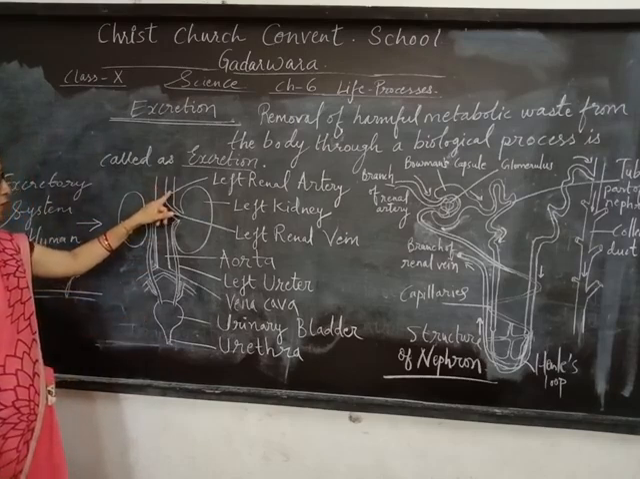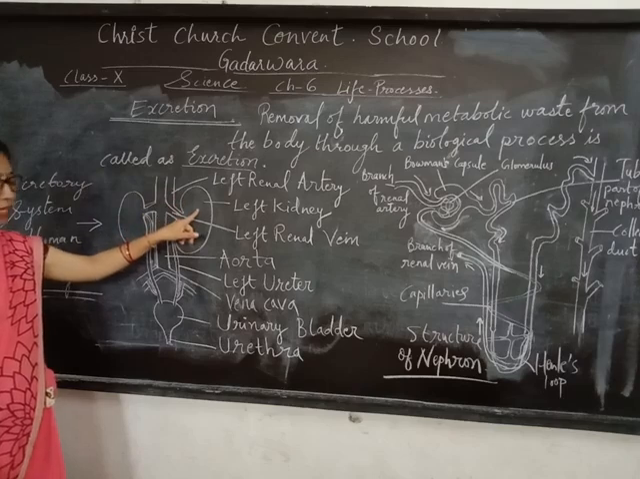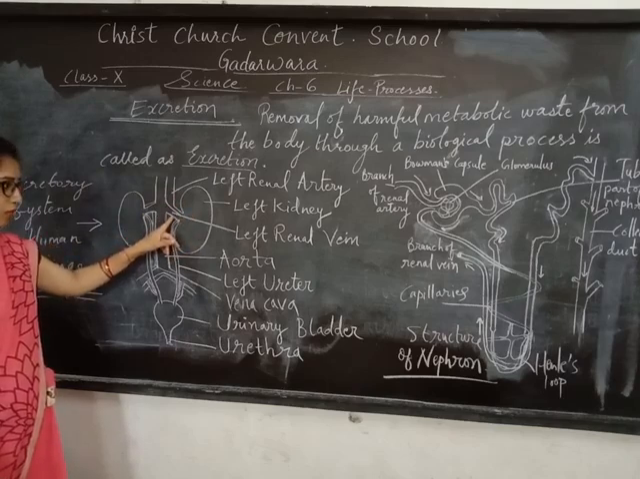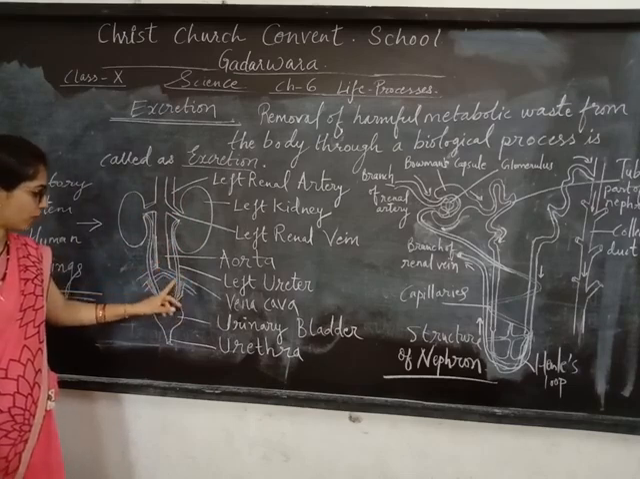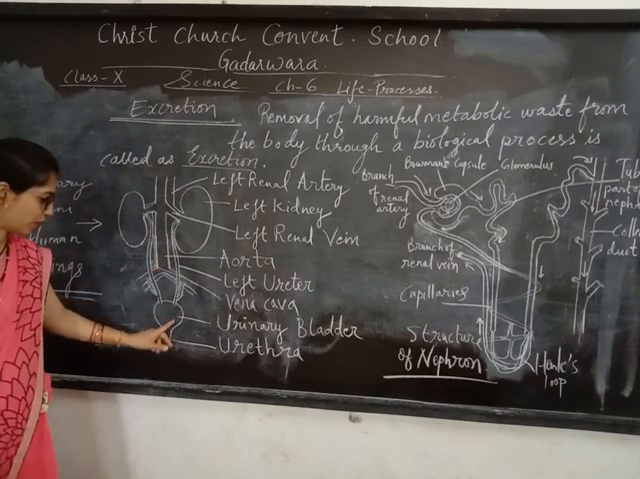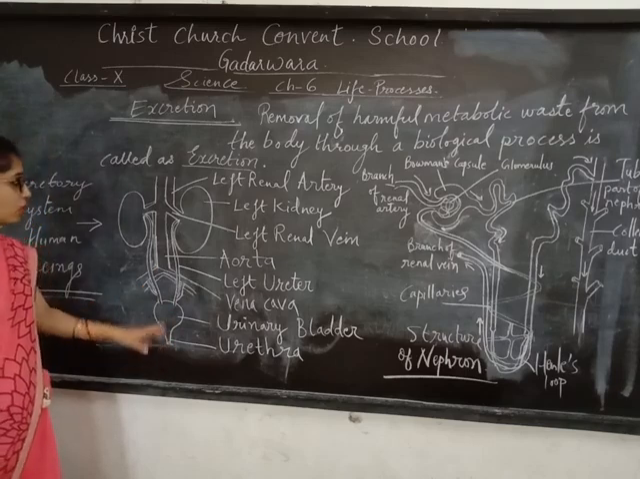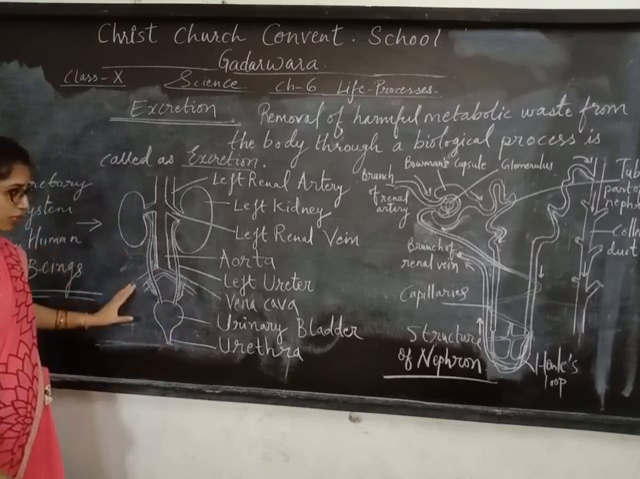Left renal artery, left kidney, left renal vein, aorta, left ureter, vena cava, urinary bladder and urethra. This is the arrangement of the excretory system.